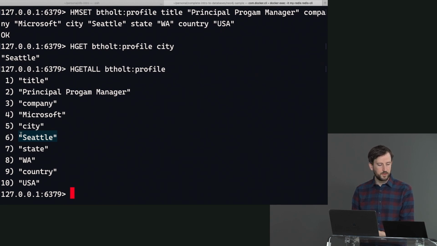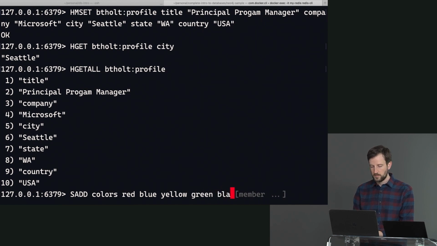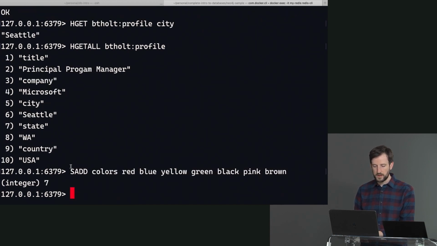Okay, sets and sorted sets. A set is just a group of things, right? So let's say I had a thing called colors. I can do set add, or SADD, as I like to say. I would like to SADD colors, and you can just say red, blue, yellow, green, black, pink, brown. Okay, and I just added 7 colors to the color set.